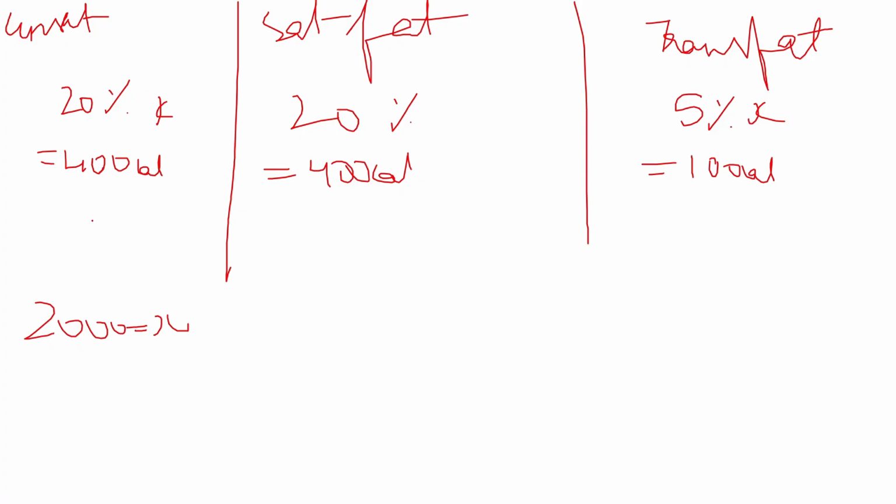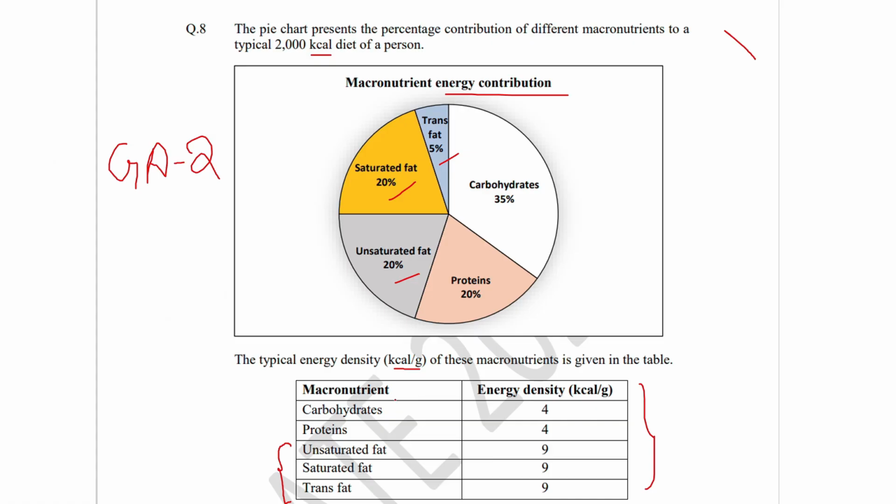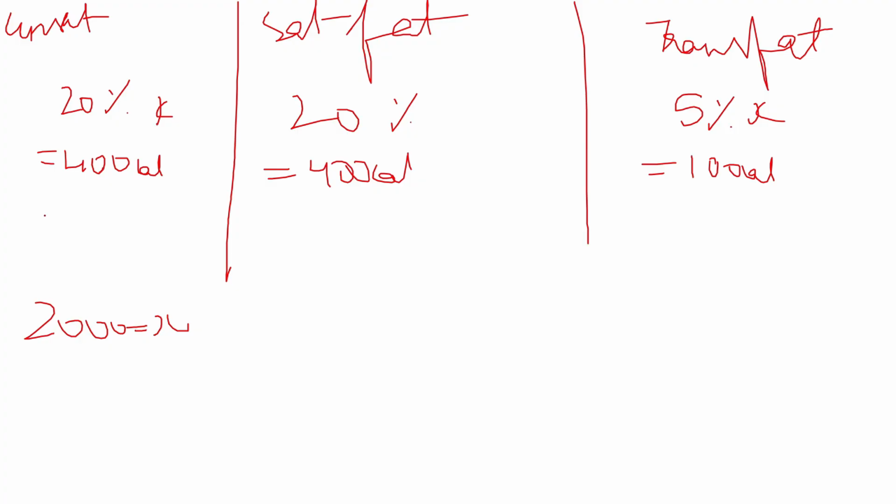So the major mistake which is done by the students, I'll explain it now. The energy density they have given for unsaturated fat is 9 kilocalories per gram. And similarly for saturated and trans fat, it is 9 kilocalories per gram. Energy density is 9 kilocalories per gram.